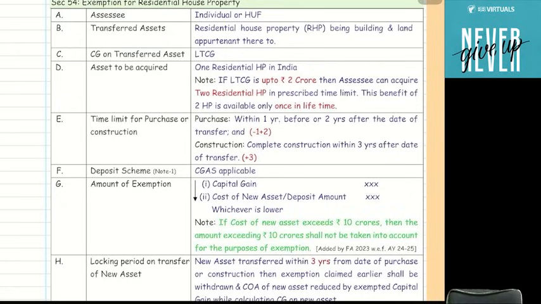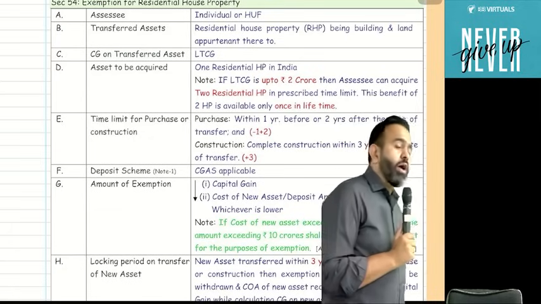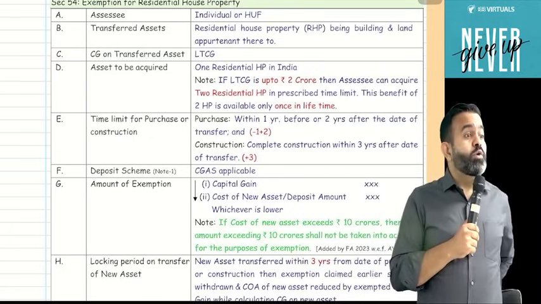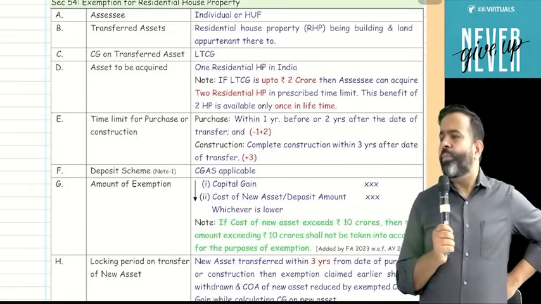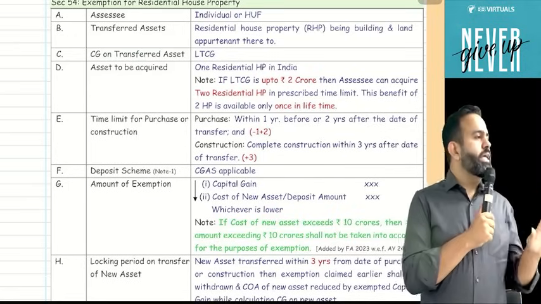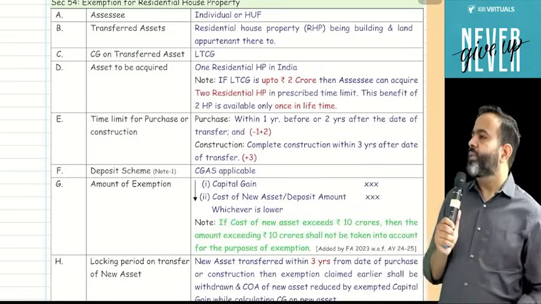Suppose, for example, in Mumbai I sold my house property, and the capital gain is 20 crore. Now I purchase one house property in T Nagar in Chennai for 15 crore rupees. How much exemption is possible, 10 crore or 15 crore? The right answer is 10 crore. So the only exemption available is 10 crore.